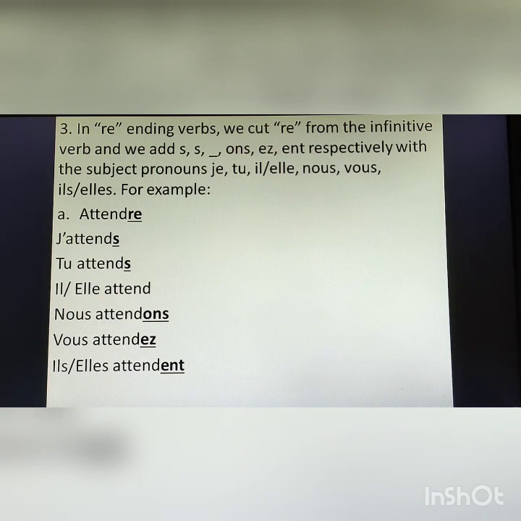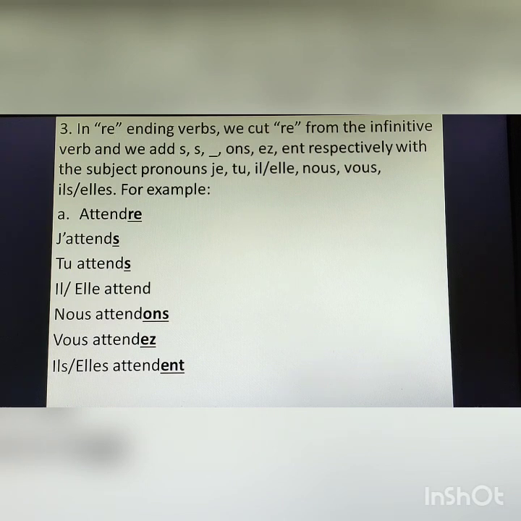Now let's come to third group verb, which is re ending verb. Same way, in this group also we will cut re from the infinitive verb and then we add s. With subject pronoun je, we add s. With tu, we again add s. With il, we just have to cut re. We will not add anything with this. With nous, ons, with vous, ez. With ils, plural, ent.